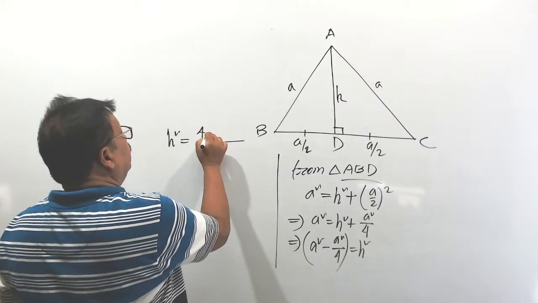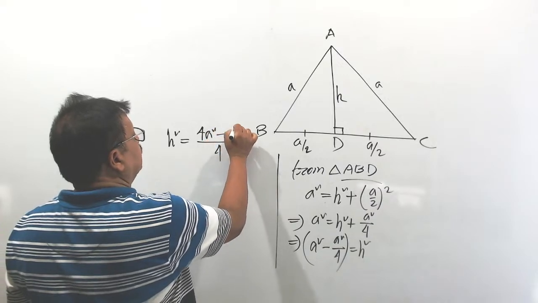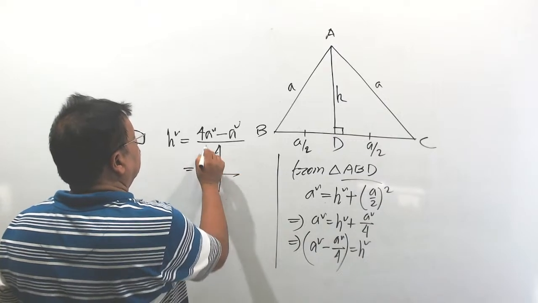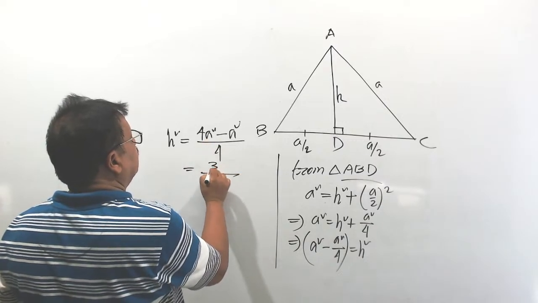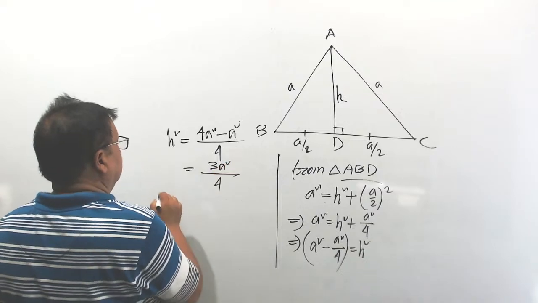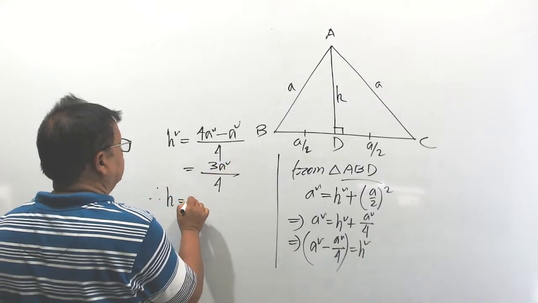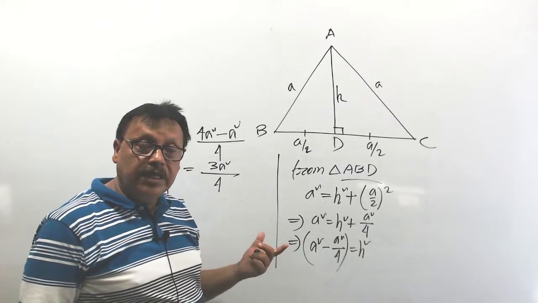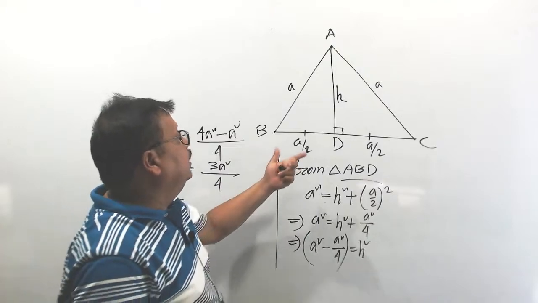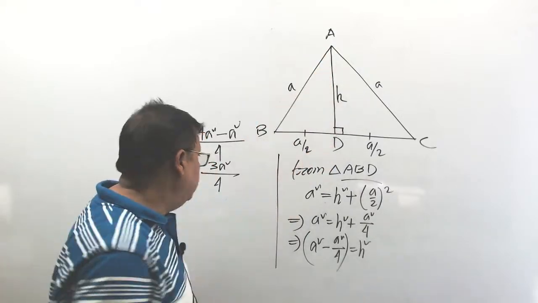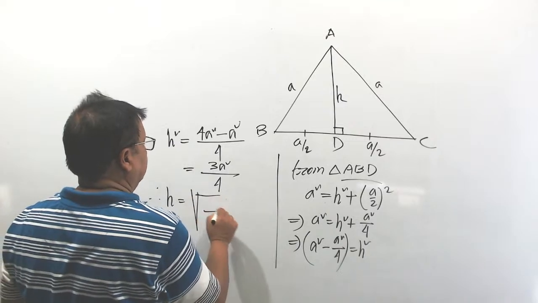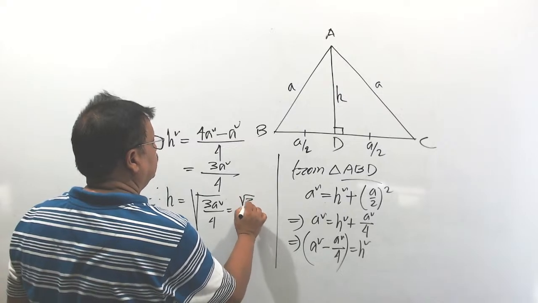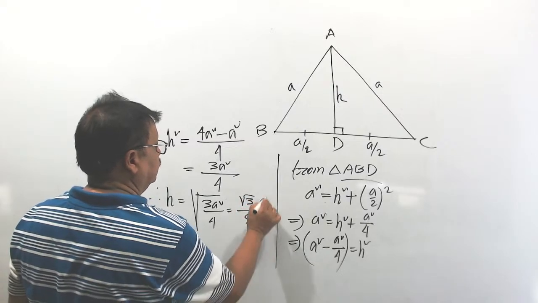That is 4a square minus a square by 4, which is 3a square by 4. Therefore, h is equal to plus or minus, but you will take the plus sign, positive, because height, a distance, cannot be negative. Root over 3a square by 4, that means root 3 a by 2.